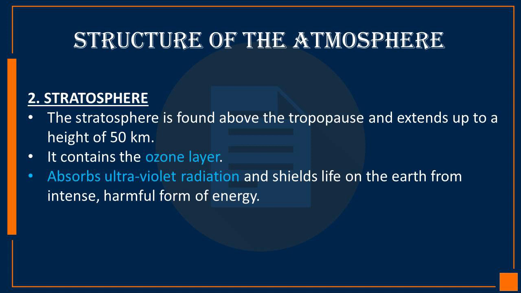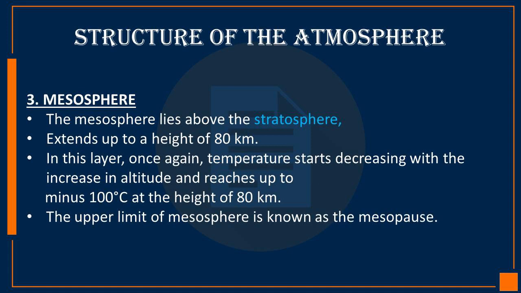The next layer is the mesosphere. The mesosphere lies above the stratosphere and extends up to a height of 80 km. In this layer, once again, the temperature decreases with the increase in altitude and reaches minus 100 degrees Celsius at the height of 80 km.